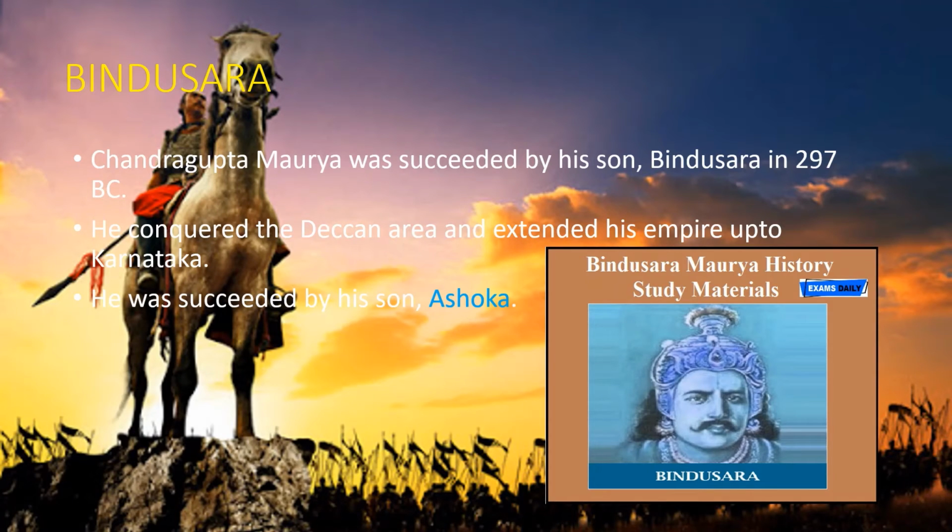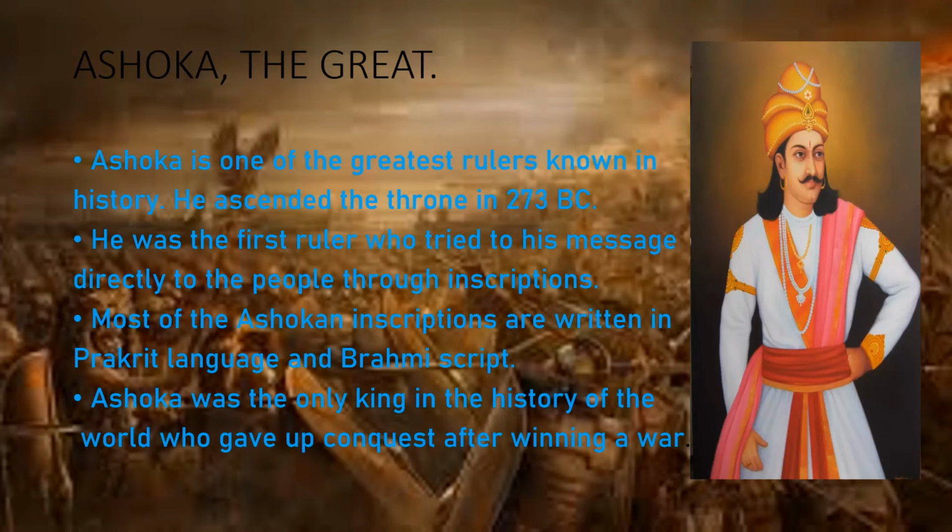Now Bindusara. Chandragupta Maurya was succeeded by his son Bindusara in 297 BC. He conquered the Deccan area and extended his empire up to Karnataka. He was succeeded by his son Ashoka. Now here comes Ashoka the Great. Ashoka is one of the greatest rulers known in history. He ascended the throne in 273 BC.